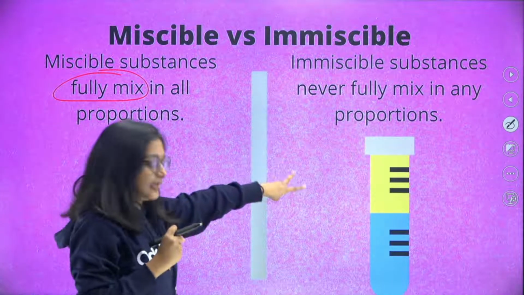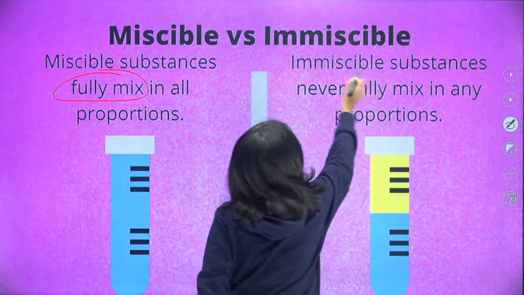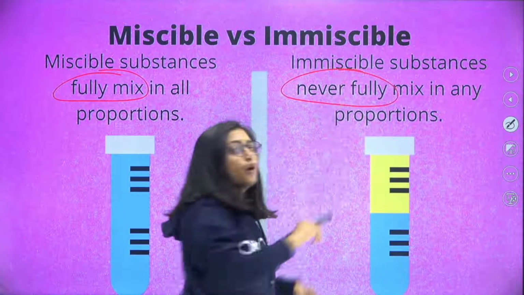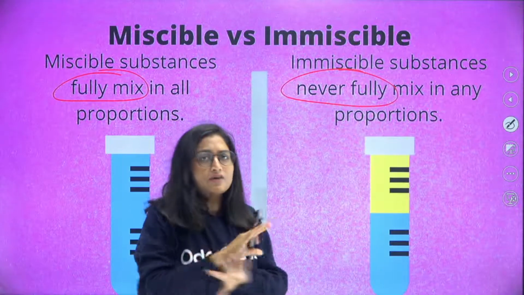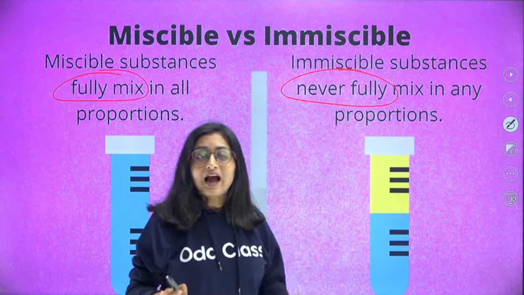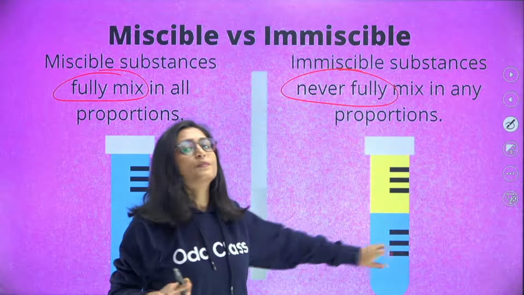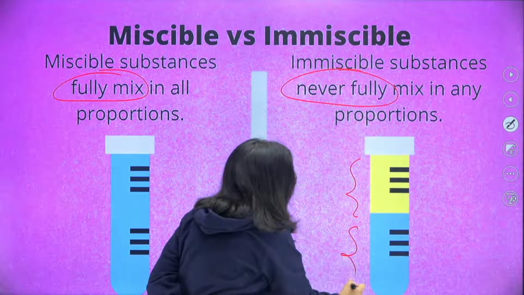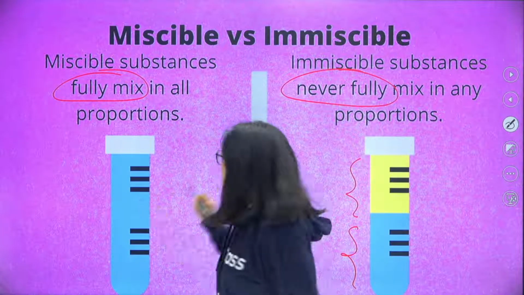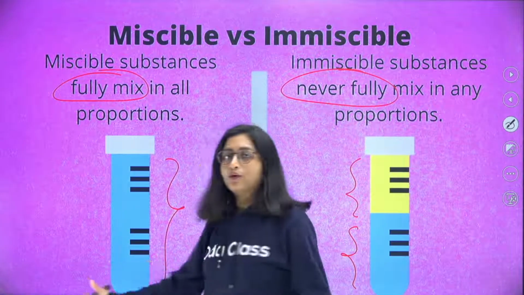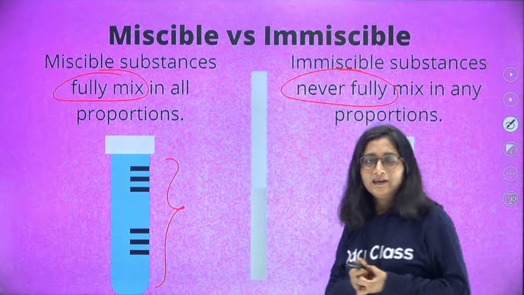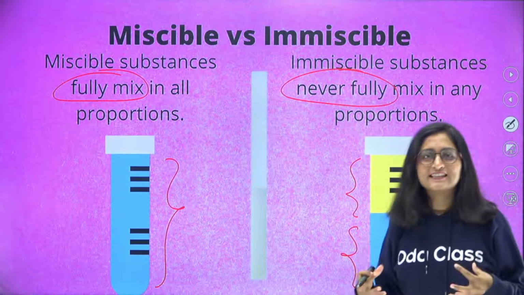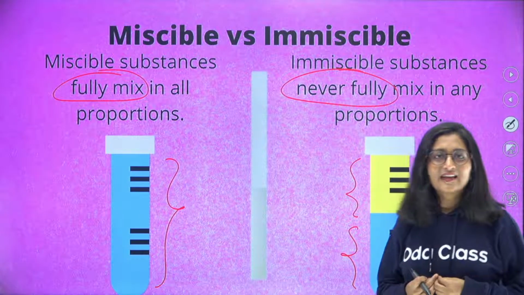And in this case, if you look, they never fully mix. It is never going to mix fully. So that case results in the immiscible liquid. You can see the separate layers. This is going to be component 1. This is going to be component 2. Whereas in this case, components 1 and 2 both got mixed fully. So this is the difference between the miscible and the immiscible.